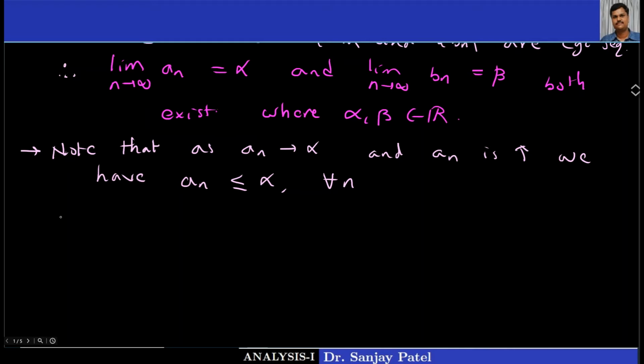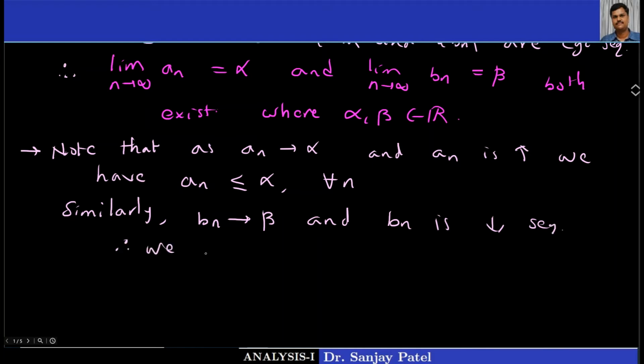Similarly, bn converges to beta and bn is a decreasing sequence. So therefore in this case we have bn greater than or equal to beta for every n.